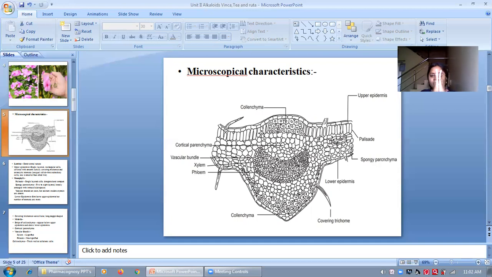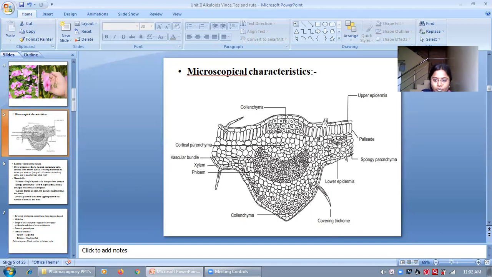That means cells which are very compactly arranged to each other. That is the palisade cells. Next one is spongy parenchymatous cells. So the next layer after palisade cells is the spongy parenchymatous cells. These generally contain 5 to 8 layers, loosely arranged, which are having intercellular spaces.